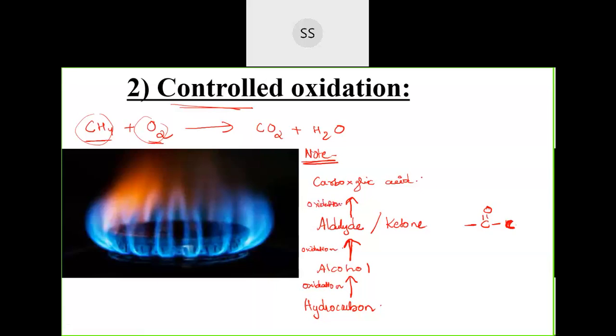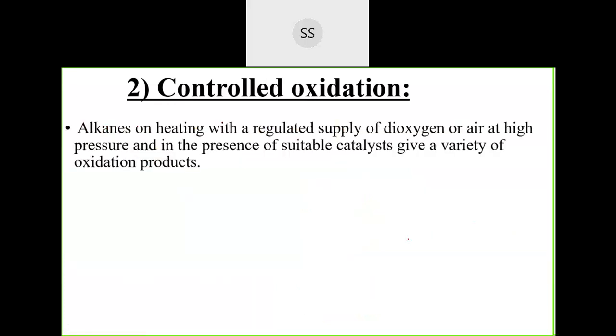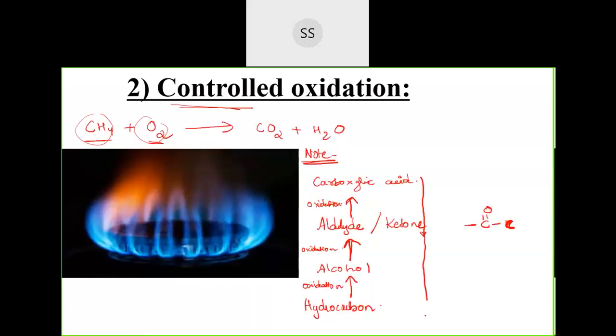Now, if you go in the reverse way, coming down from carboxylic acid, that will be a reduction process. Going this way it is oxidation. If you keep removing oxygen or adding hydrogen from carboxylic acid and come down in this way, it will give rise to hydrocarbon.